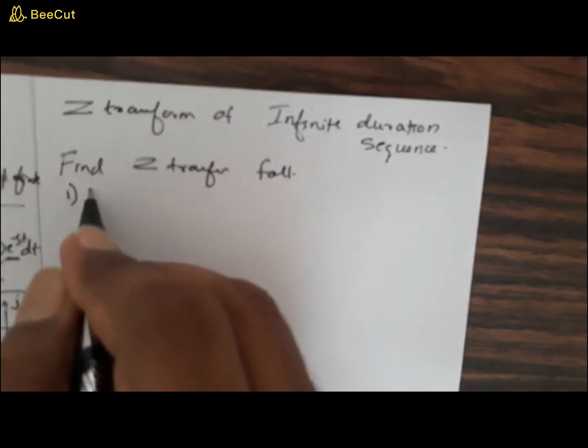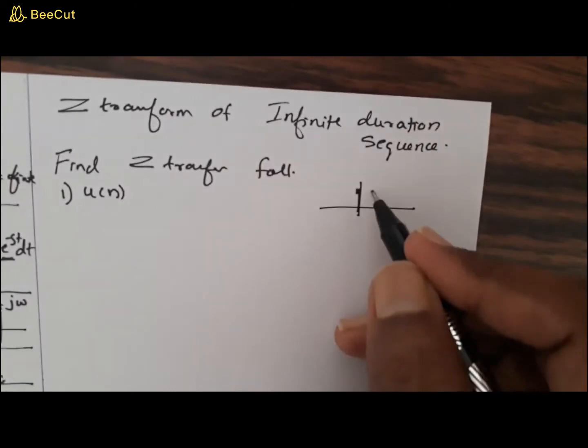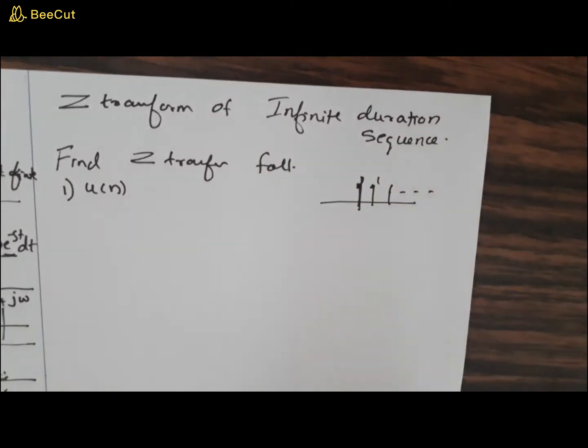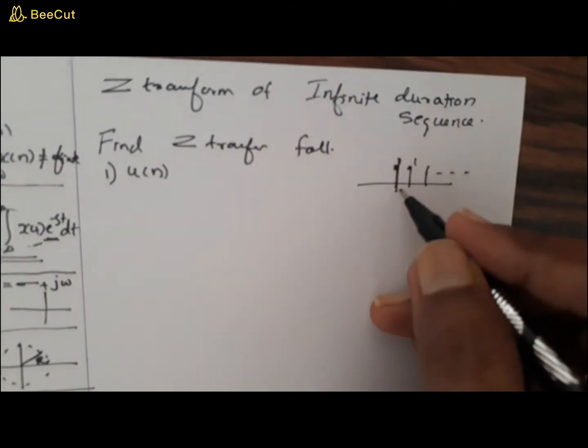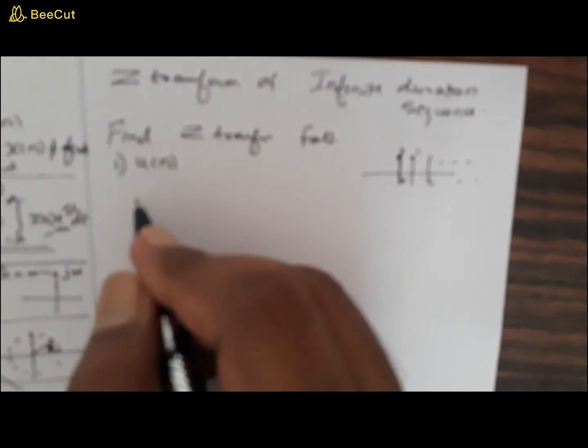Number 1, U of n. You know what U of n is. I'm just drawing it for you again. It is U of n. This is 1, 1, and it goes on up to infinity. So this is your U of n. The samples start from 0, 1, 2, 3, etc. up to infinity. Now what is your expression then?